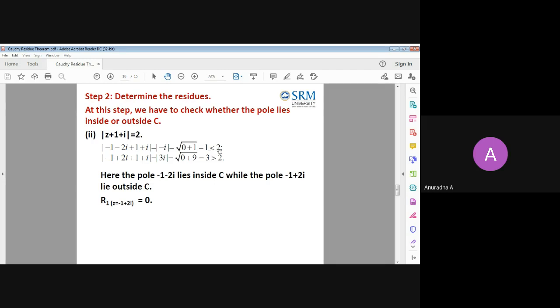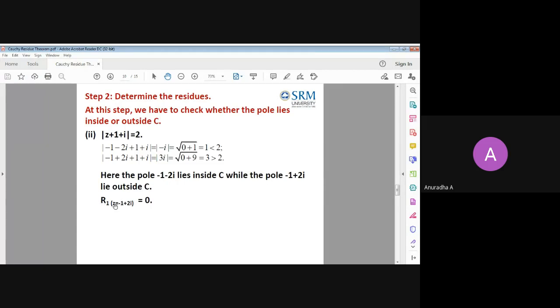So it is less than 2. The radius I have taken is 2. So obviously the distance between these two points, if I substitute that point in place of z, I get 1, less than the radius. So this first point is lying inside. Same way, if I apply the second point, the other pole, I get the answer to be 3. It's greater. So the first point lies inside, the second point lies outside.